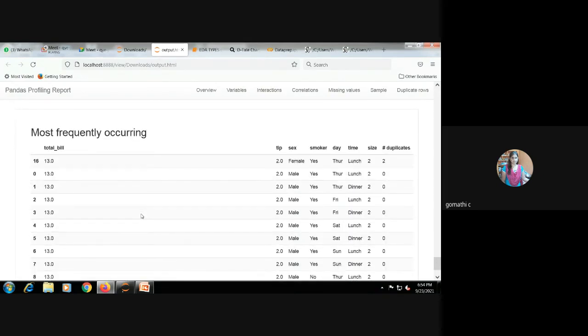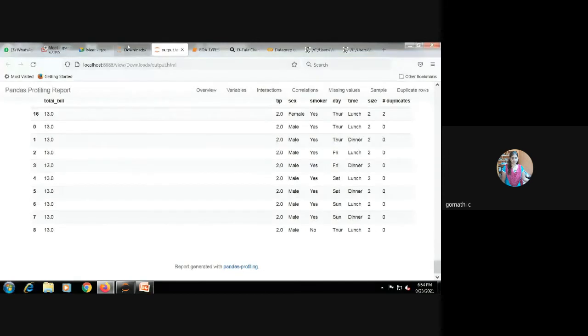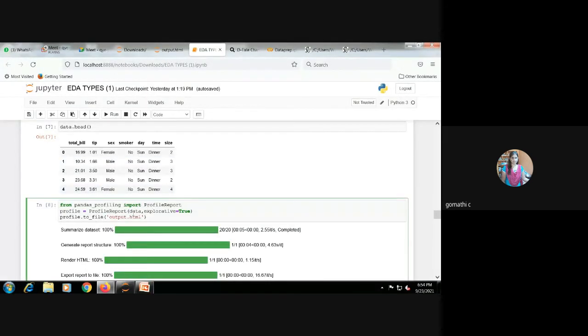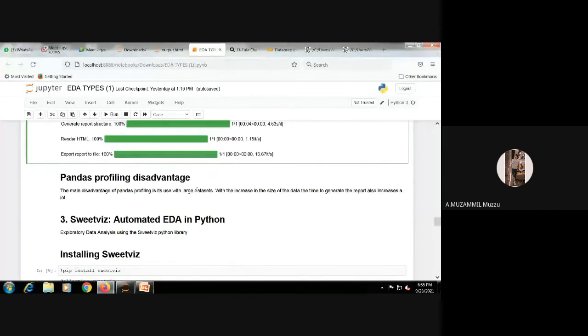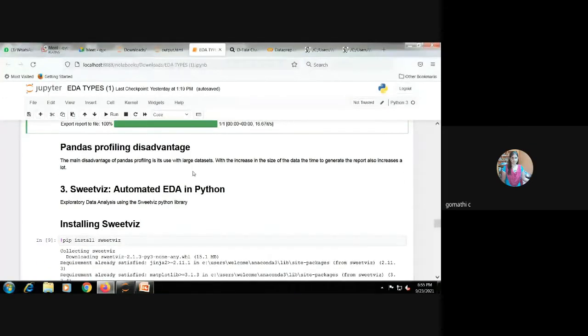Duplicates. This is the overview of the pandas profile. Once we completed, this is the part of the pandas profile. I said there are no disadvantages of the pandas profile. For big data sets we can use it here. For small data sets, we can use other libraries.